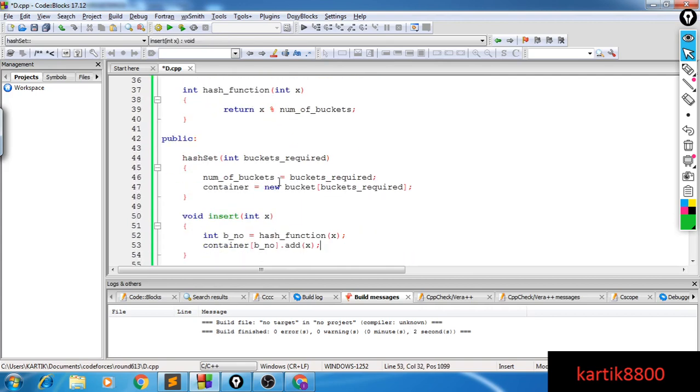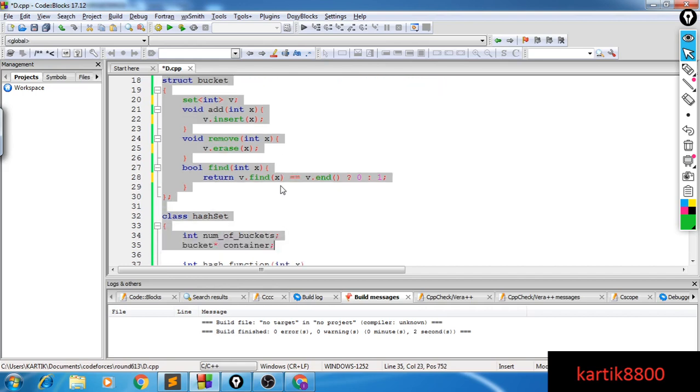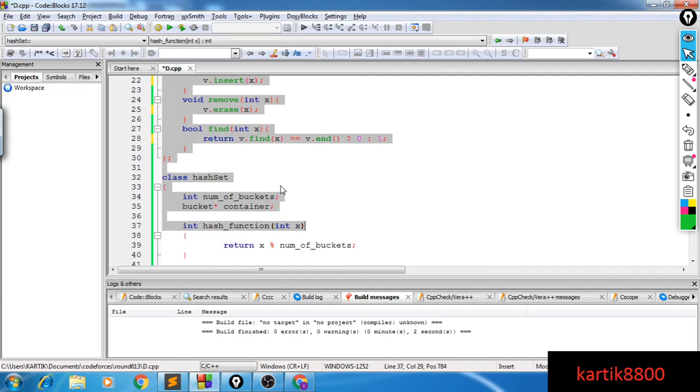That's it, that's done. There are things that are done better in the actual implementations of the Java hash map, but in the C++ unordered set, the worst case is big O of n, whereas for our implementation here, the worst case is big O of log n. The worst case happens when all the items collide or hash to the same bucket. In that case, our implementation actually becomes just a self-balancing binary search tree, whereas for an unordered set in C++, the worst case becomes a linked list of length big O of n. So in the worst scenario, this is better than an unordered set in C++.